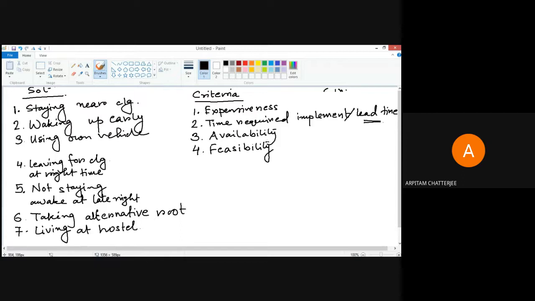Do you know what is the meaning of feasibility? This is very important. As an engineer, you should concentrate on feasibility rather than possibility. Possibility is not something very important for engineers, but feasibility is very important. What is the difference between possibility and feasibility?